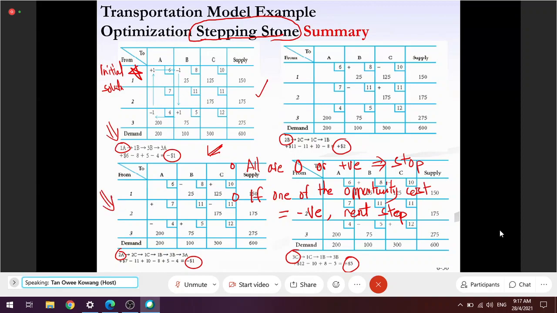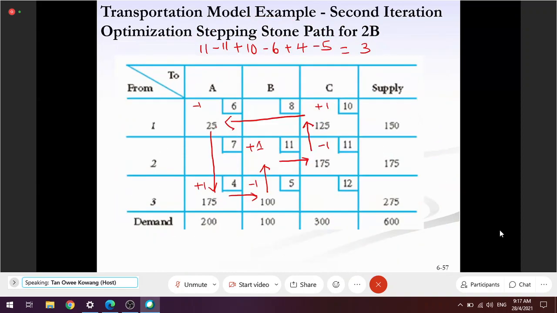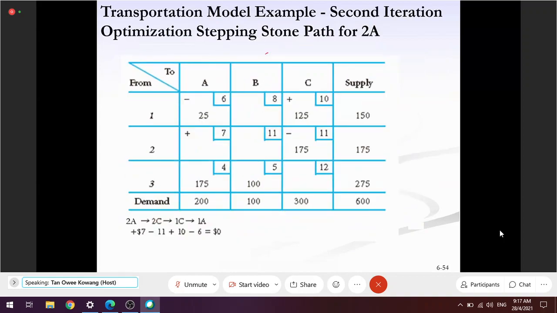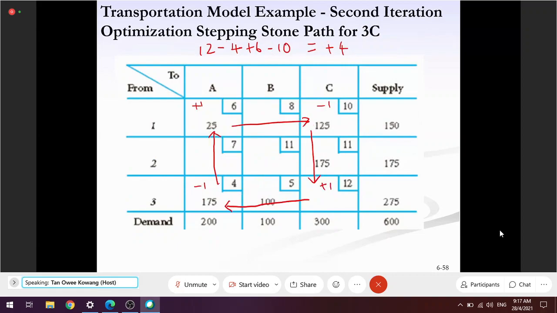Follow the second option, 2A. You try to find this and then see whether the cost will be the same or not. You try to continue the next stepping stone process using 2A as an alternative, or to move a certain quantity to 2A. If you do that, you will get a different transportation plan. Why different? Because I told you, zero means alternative.